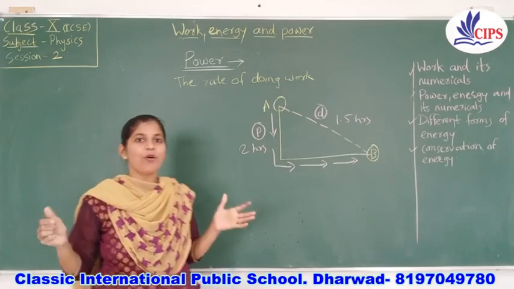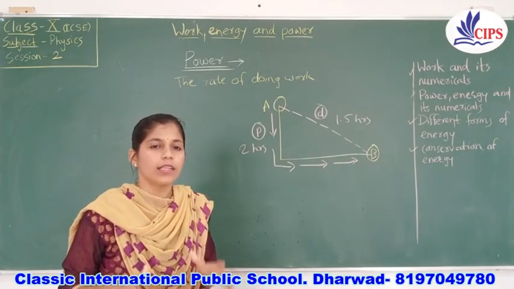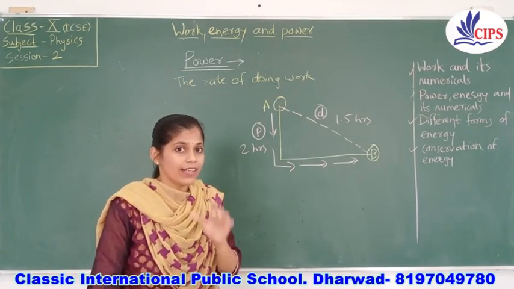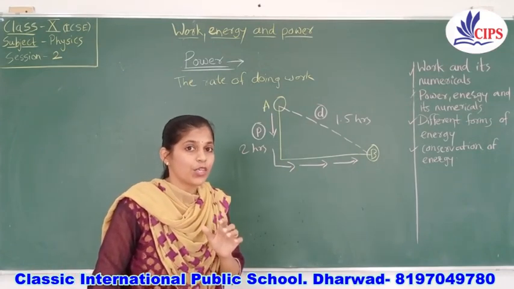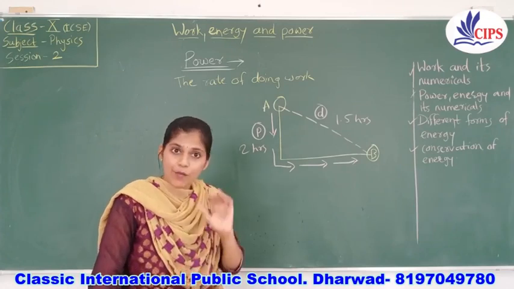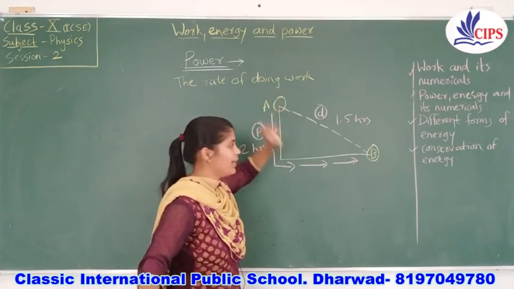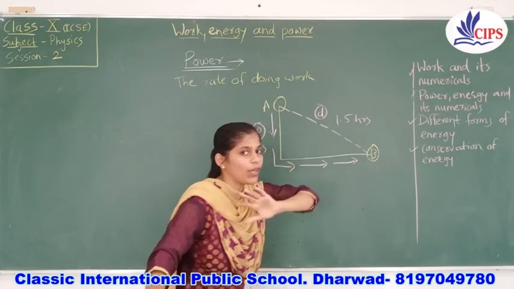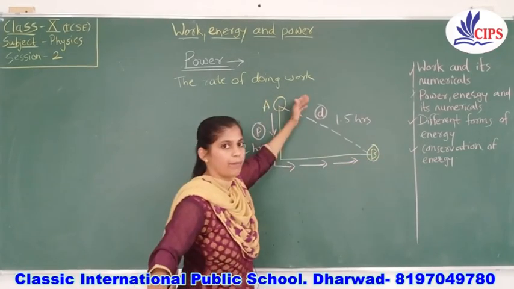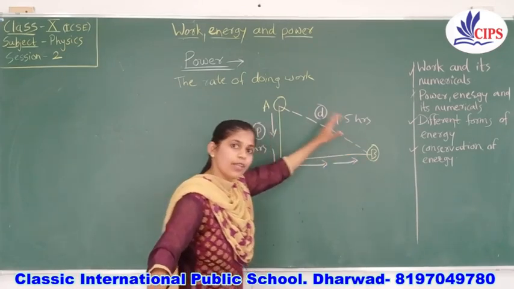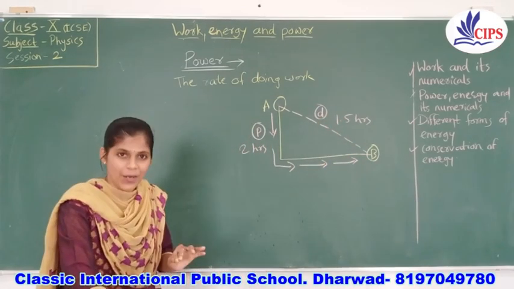Now in terms of work, they both have done the same work, because as per the formula, work done is directly proportional to the displacement. And what is displacement? It is the distance between the initial point and the final point. We will not consider the way they went, we don't know that. We only know the final destination. So they both have done the same work, right?